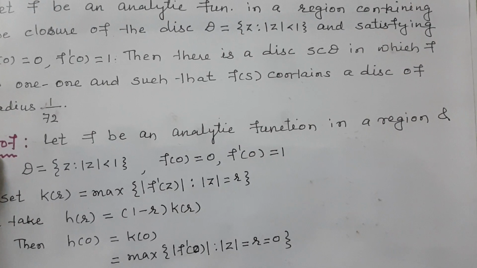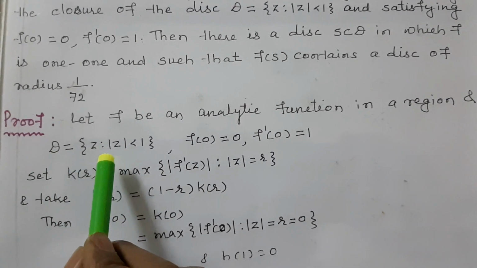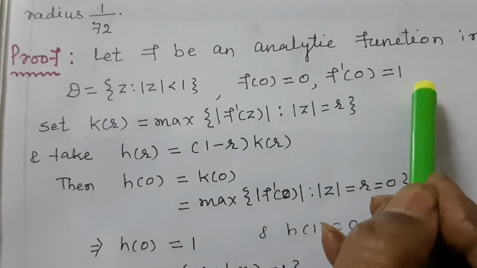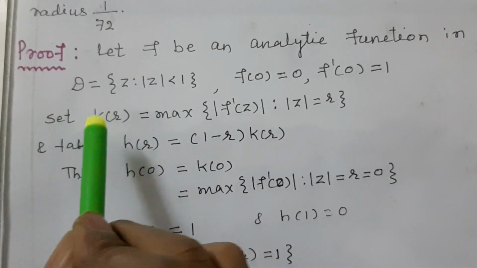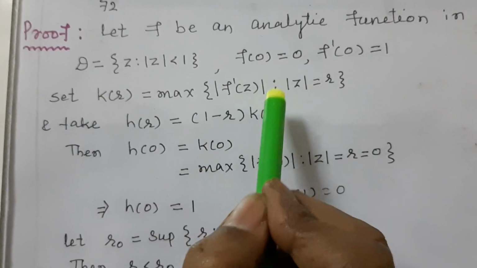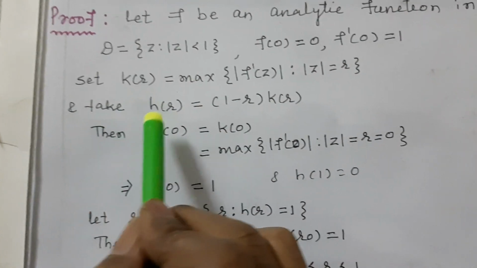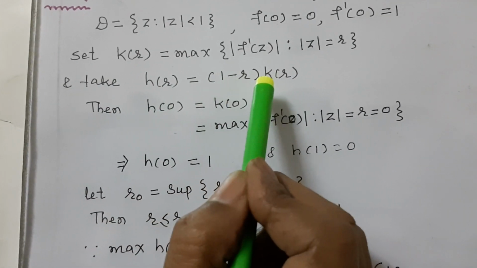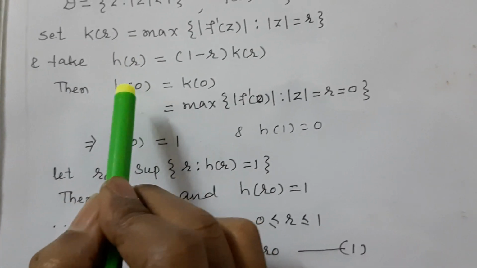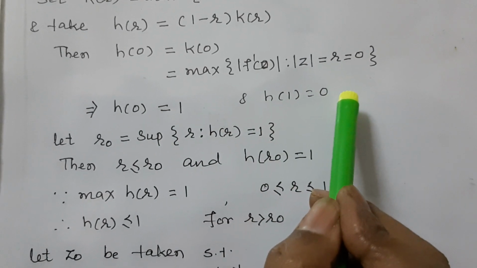Let f be an analytic function in a region, and D = {z : |z| < 1}, f(0) = 0, f'(0) = 1. Here we set k(r) = max |f'(z)| such that |z| = r, and take h(r) = (1 - r) k(r). Then substituting r = 0, h(0) = 1 and h(1) = 0.